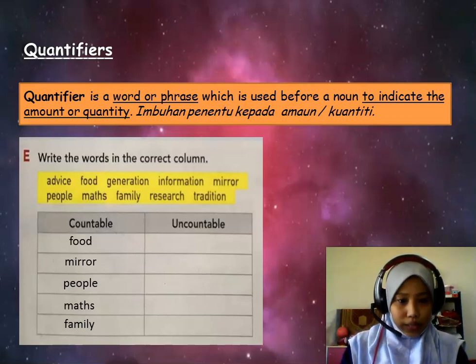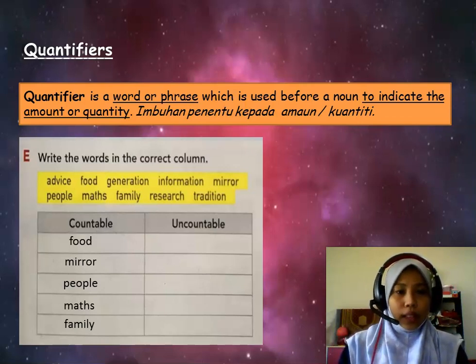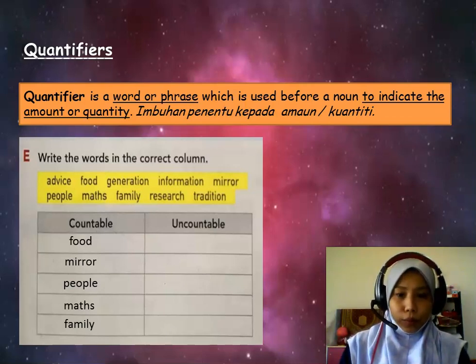which is you can count the amount. You can count on the quantity. How many foods are there on the table? 5 foods. Okay, good. How many mirrors do you have at your house? 3 mirrors, including in the bathroom. Good.